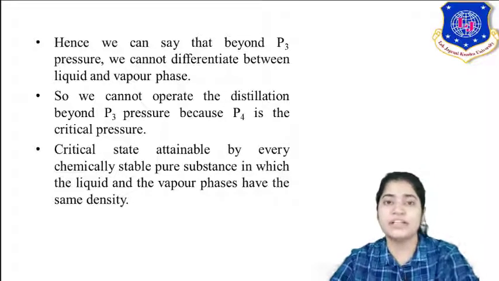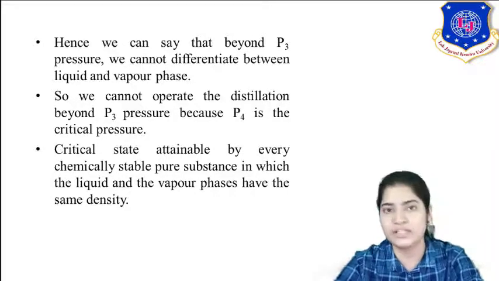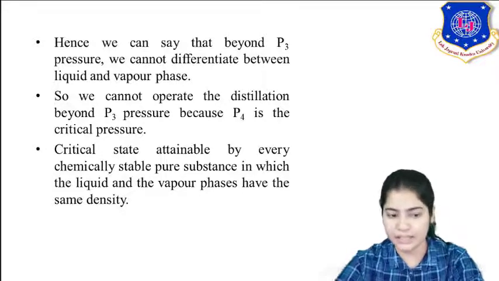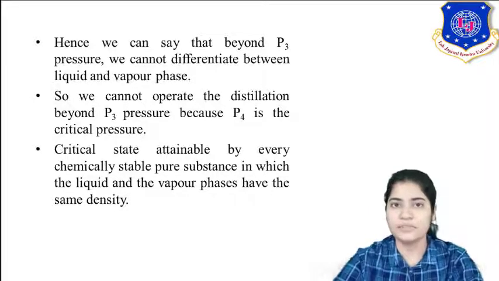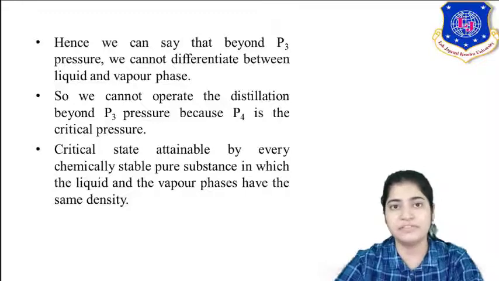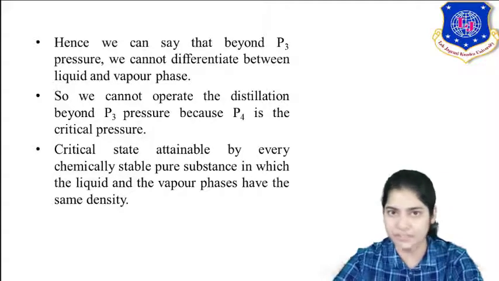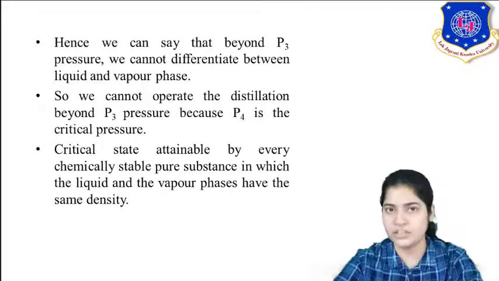Now here the critical state has been defined. So what is the critical state? It is a state attainable by a chemically stable substance in which liquid and vapor phase have the same density. So the critical state is that in which you are not able to differentiate your liquid and vapor phase. Of course you can see it has the same density. Vapor and liquid phase have the same density, hence you are not able to differentiate the phases. So we are not supposed to operate at the critical state.